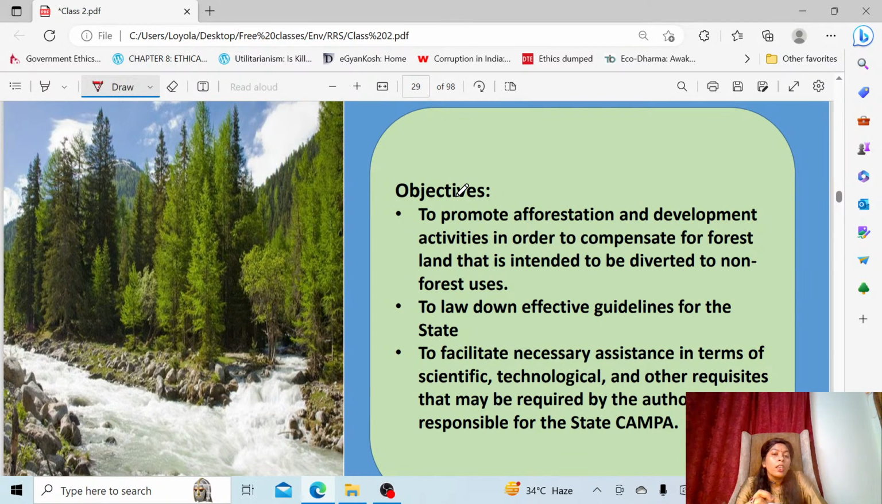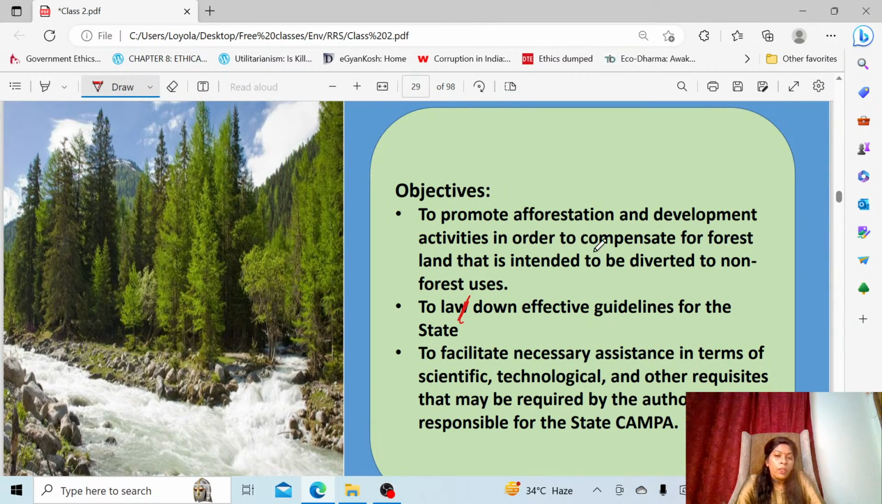As you can see, to promote the afforestation and developmental activities, we have brought them, and mainly to lay down effective guidelines for the state. They are guiding the state. When they are making a policy, a scheme, or any law, rule or regulation, these people will try to advise also. At the same time, they also will give guidelines for the state. Again, they will provide assistance in the case of scientific, technological and other requirements.